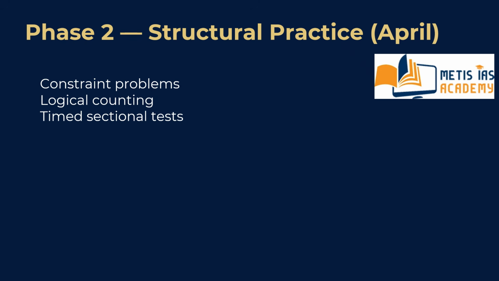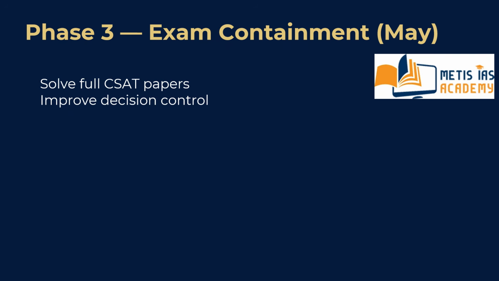Then phase 2, the structural practice phase, happening in April. Constraint problems, logical counting, and timed sectional tests have to be completed in April.